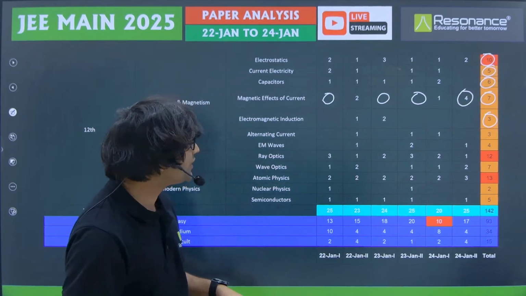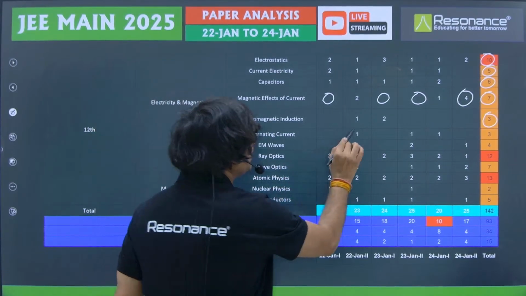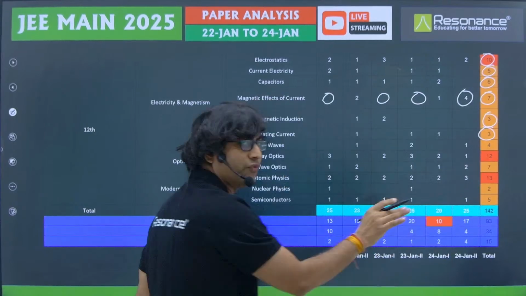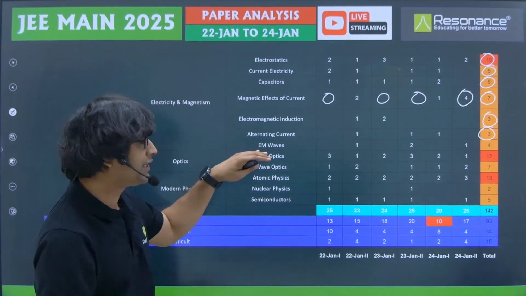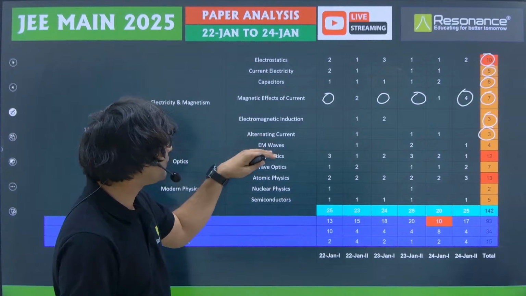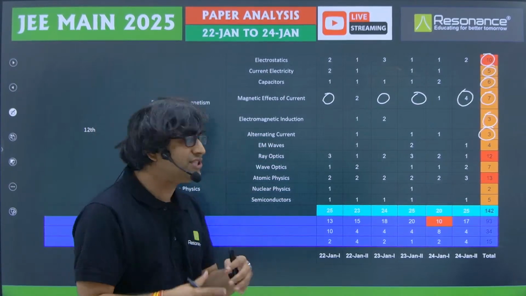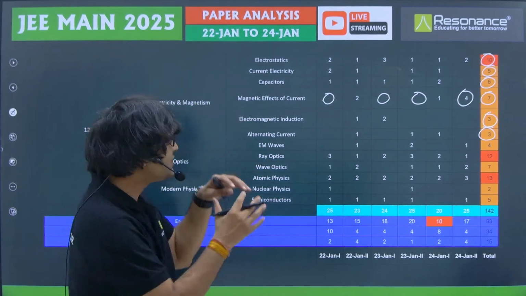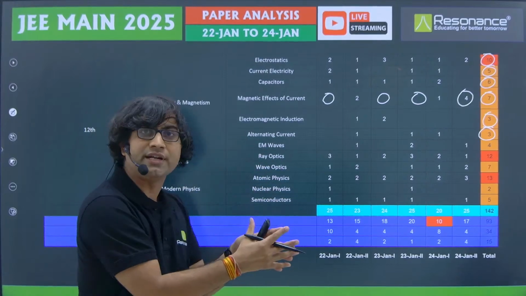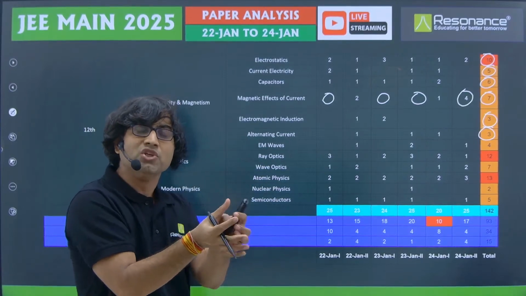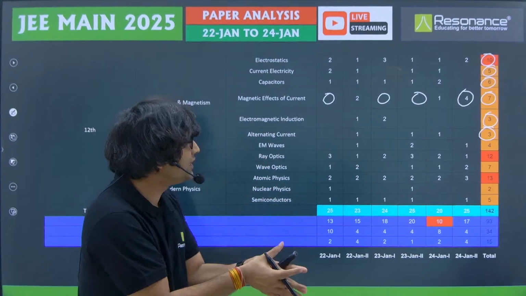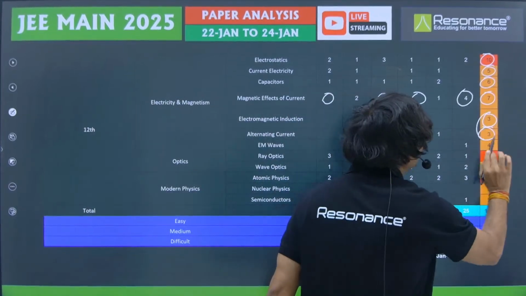Now the next is alternating current. Similarly, if you see in alternating current, only 3 questions were asked, but the good thing with alternating current is that relatively it is a small chapter. So usually I don't see these 2 chapters separately. I see electromagnetic induction and alternating current as a single chapter. So when you're looking at these 2 chapters as a single chapter, then you can say that in this chapter total 6